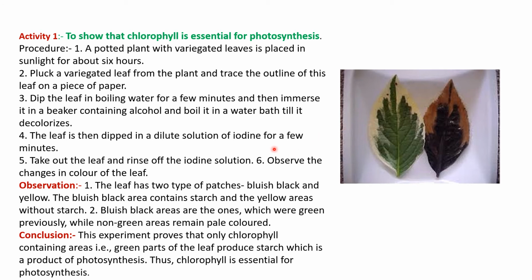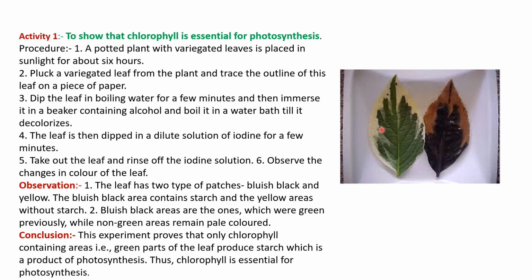What we have to do in this experiment to show that chlorophyll is essential for photosynthesis: you first take a plant with variegated leaves. This is an example of a variegated leaf. Money plant is also an example of variegated leaves, and croton is also an example. You can see the dark green and pale colored patches. These types of leaves are called variegated leaves.